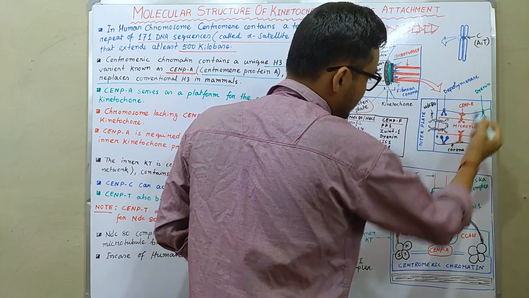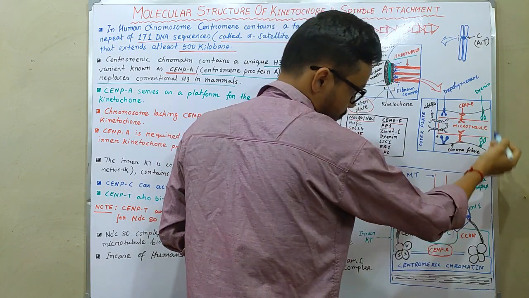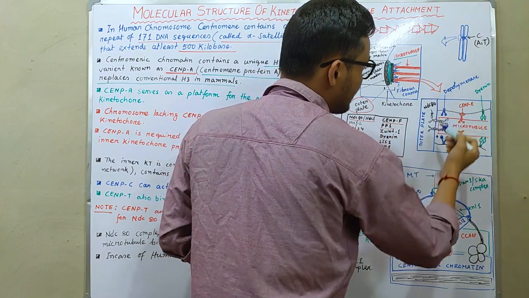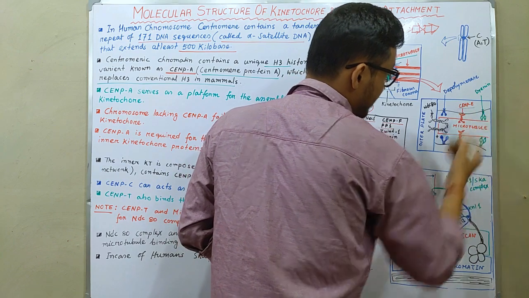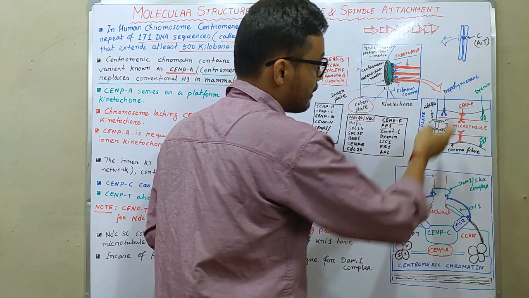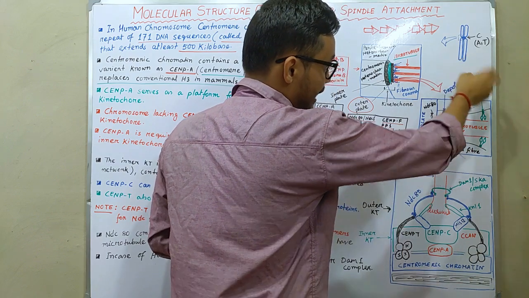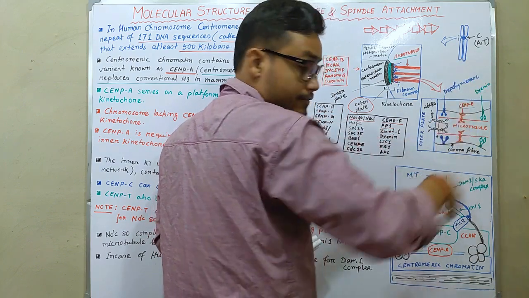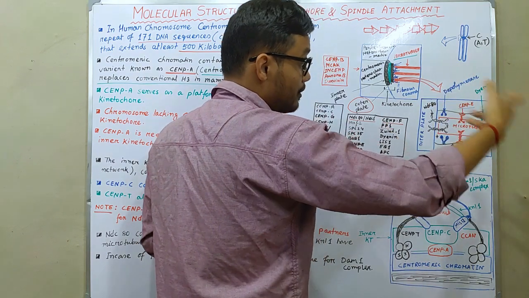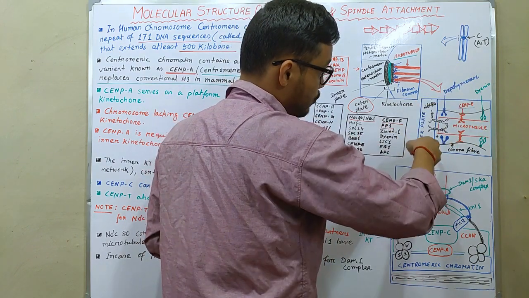This black-level structure is the corona fiber. From the corona fiber, Dynein, depolymerase and also CENP-E project towards the microtubule. Depolymerase and Dynein are also present where the microtubule is attached with the outer kinetochore plate.